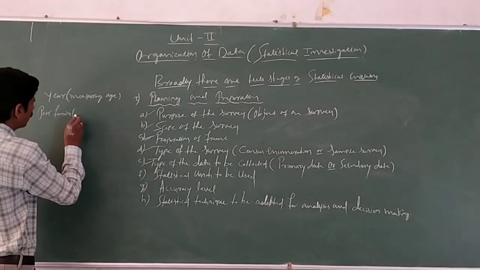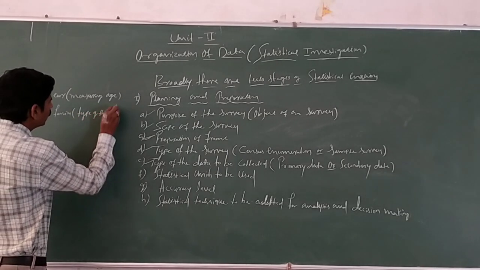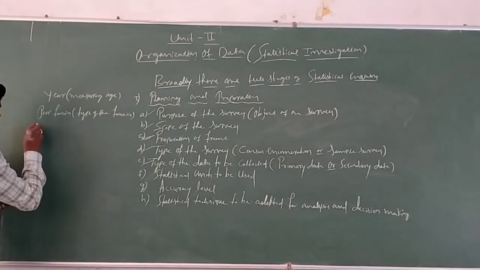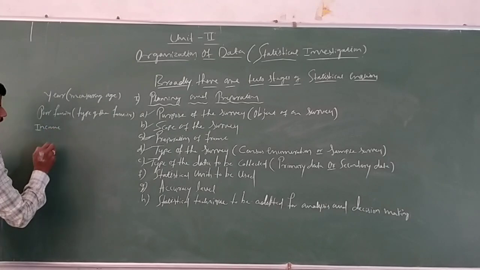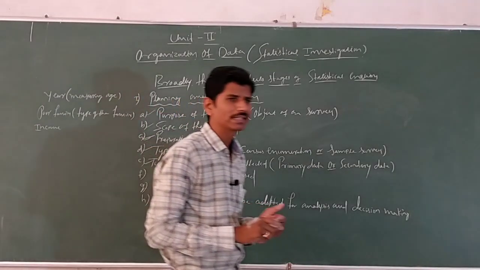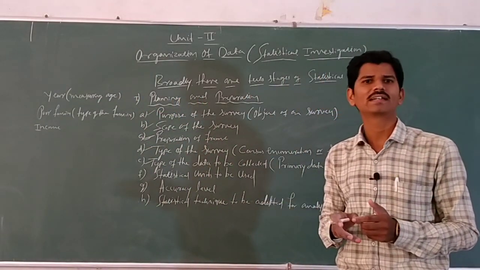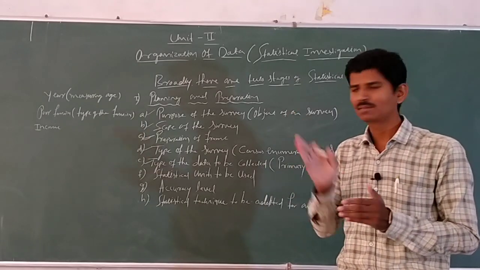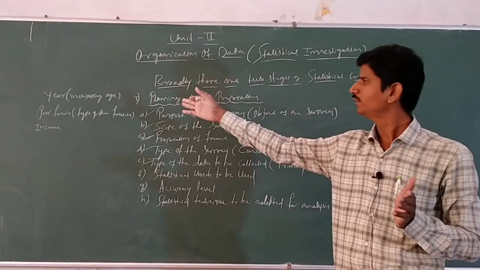That is the type of the family. Income, etc. These are the units. Here, year means the year is used for measuring age, or year with respect to production. Here year is used for measuring purpose.